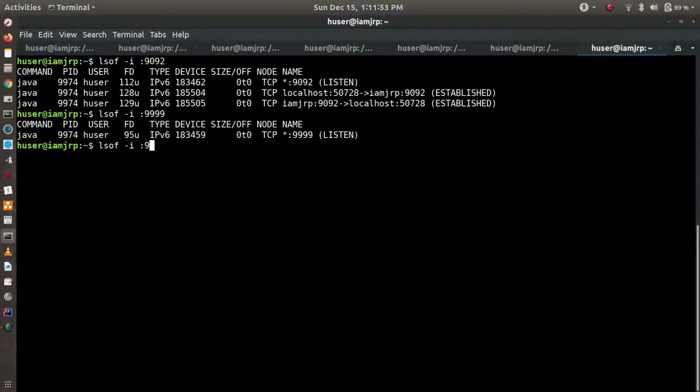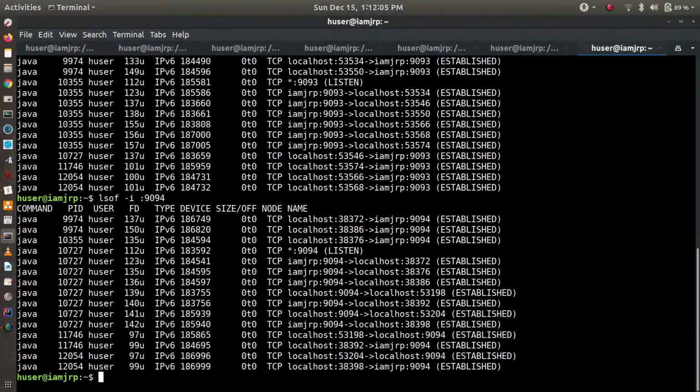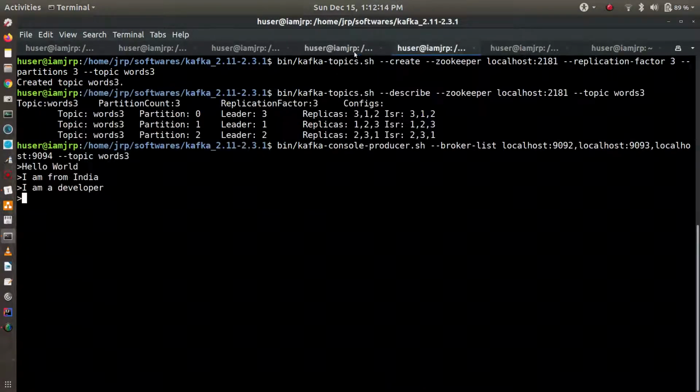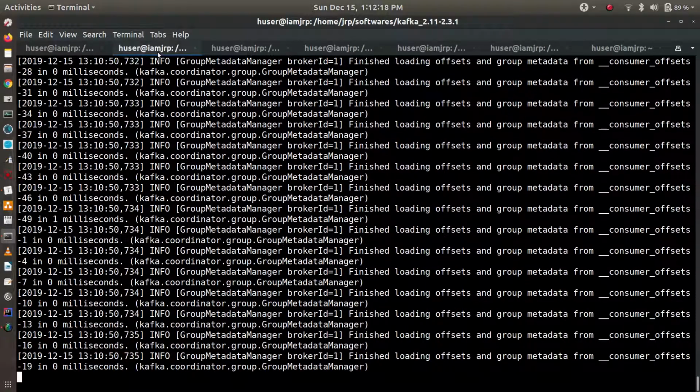And also you can see here all these ports, 9093 and 9094, so many ports are open. All are listening. So this much from my end. We just saw how to set up multiple brokers in a single node machine. Thank you very much.